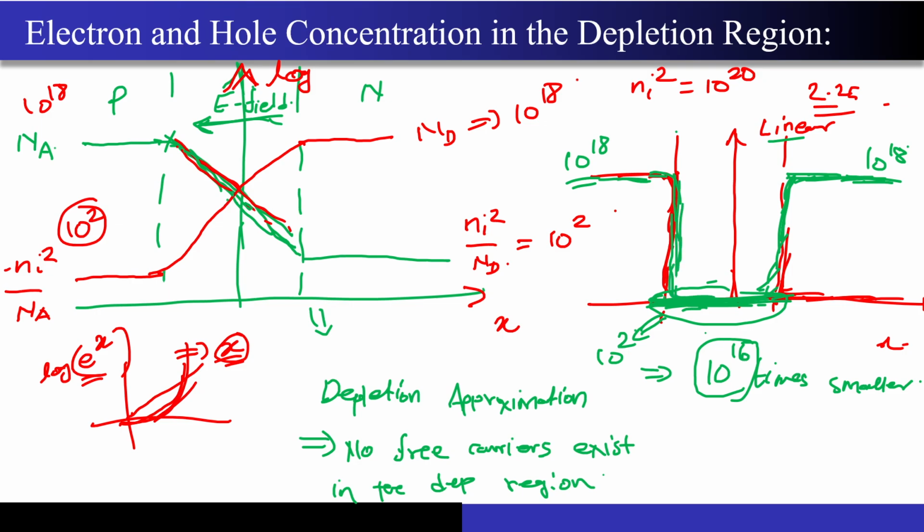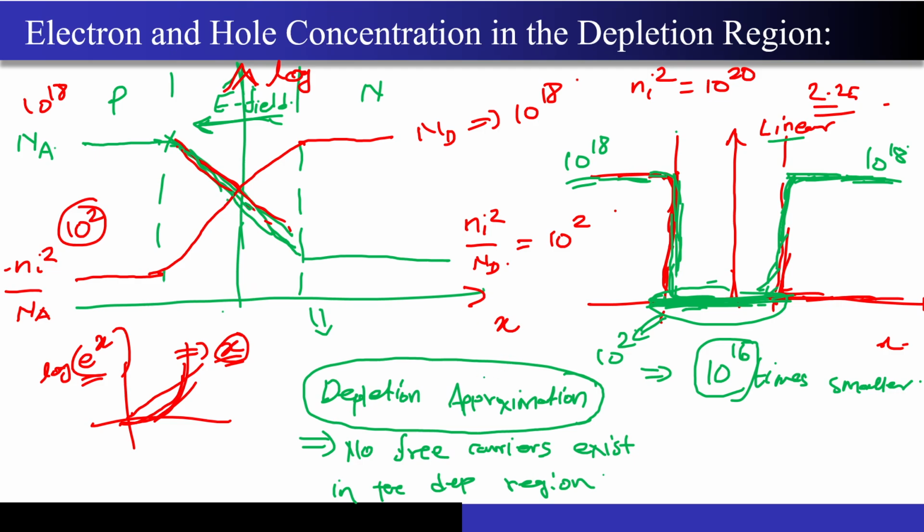So even if you ignore this concentration that you are seeing over here, this concentration drop and all, it does not cause a substantial change, and the only reason why we are ignoring this concentration is because of this depletion approximation. So if somebody asks you whether free carriers exist in the depletion region, of course they exist, but do they have a substantial effect on the characteristics of the equations we have derived?